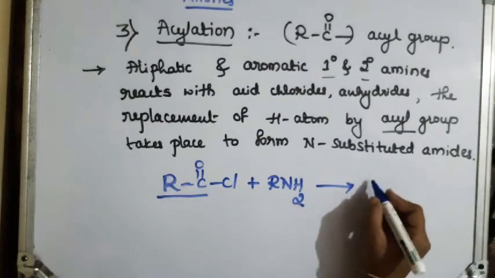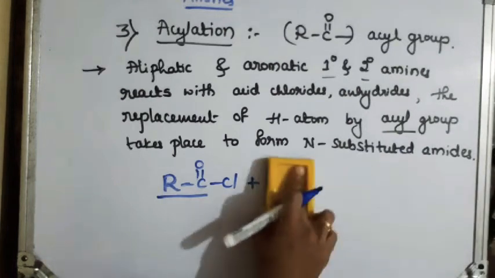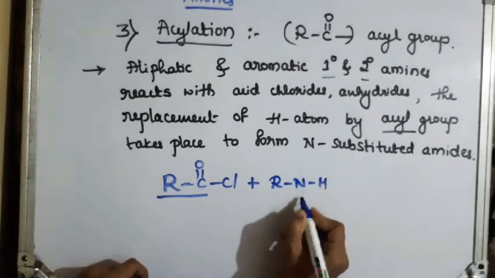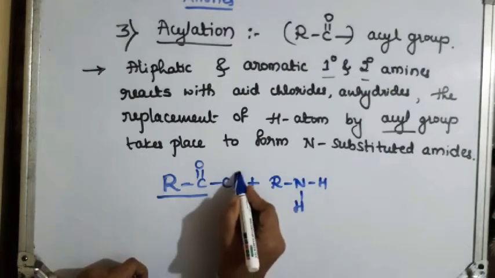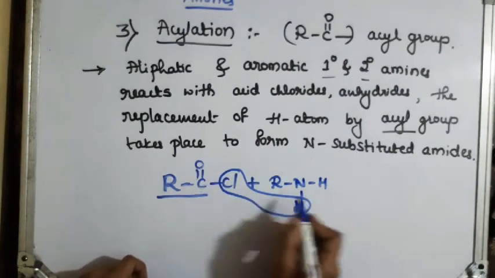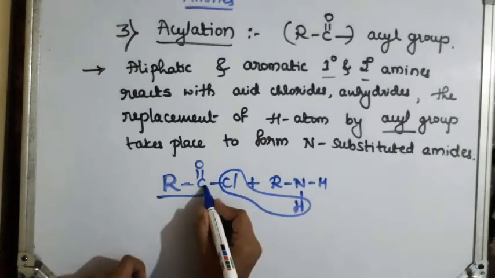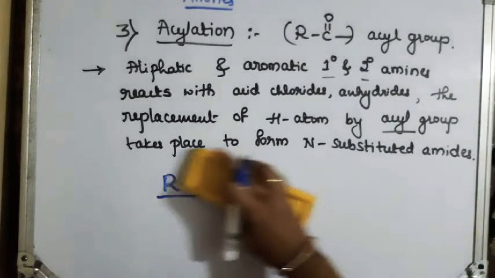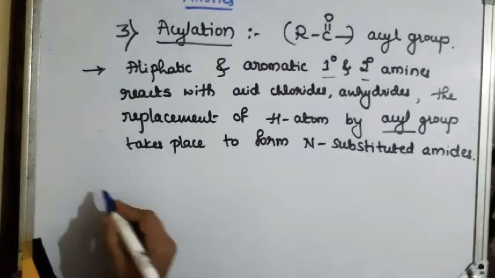So I can write here, it is RNH2. One hydrogen combines with the Cl to go out as HCl, and N gets connected to this carbon atom.